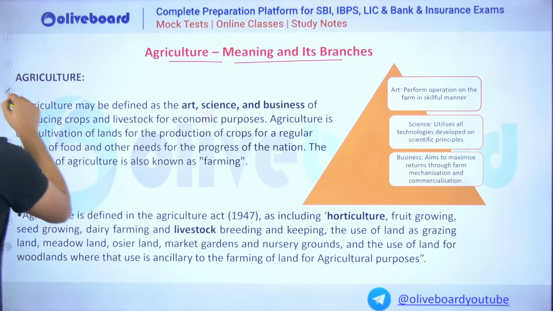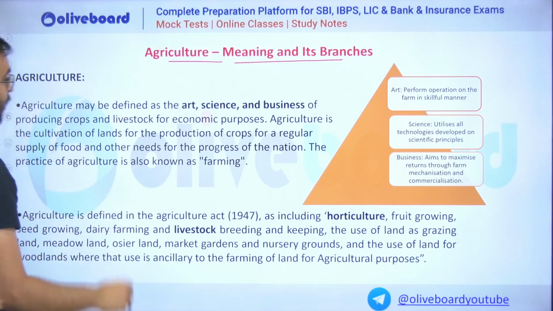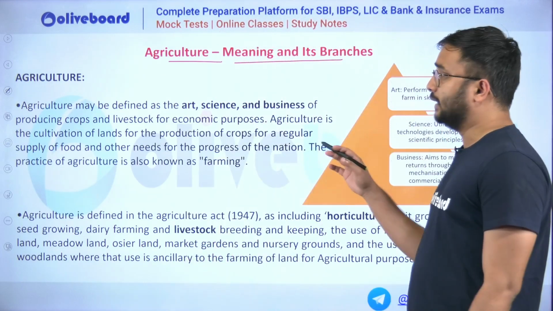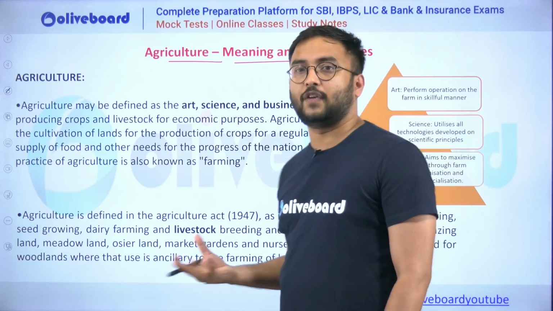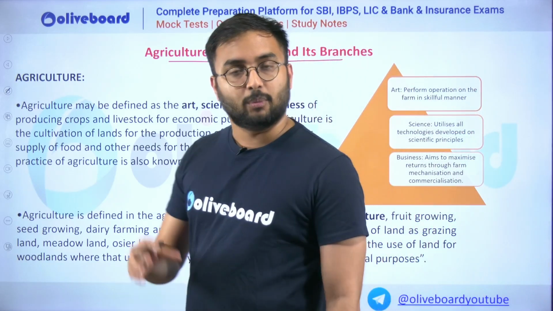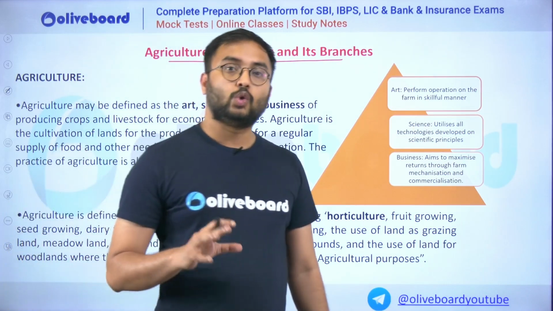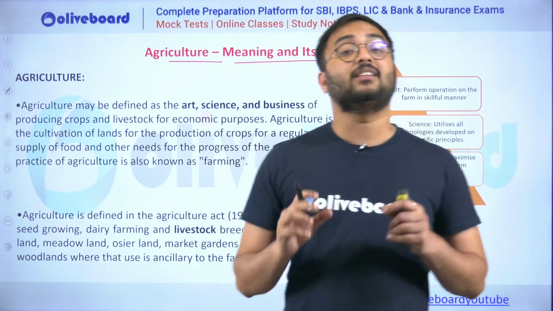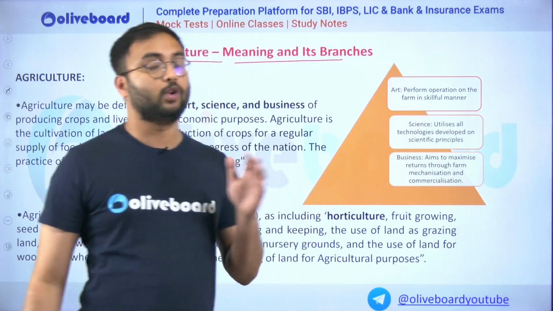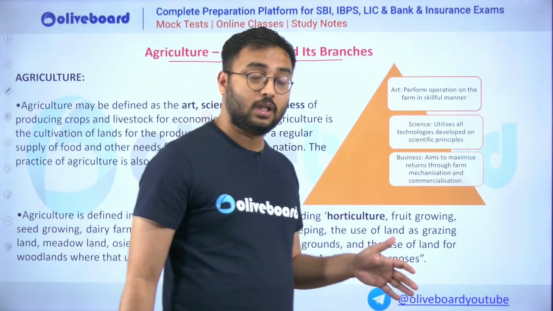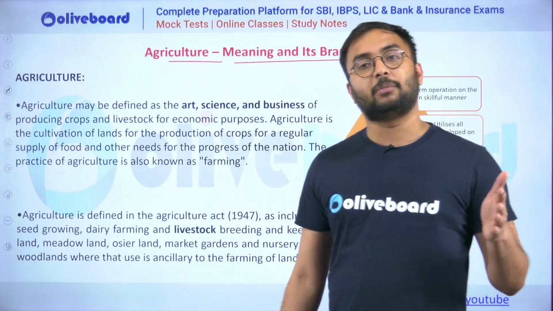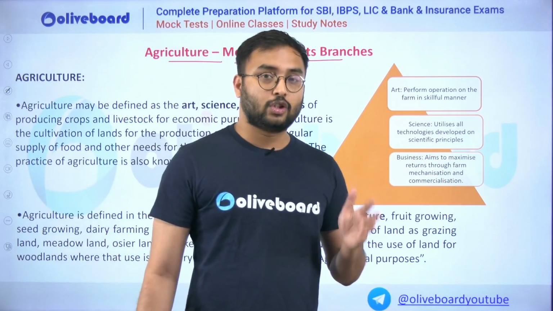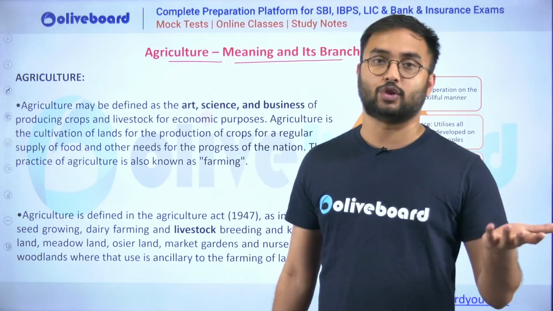So as you all know, we will begin this chapter with the definition of agriculture. Definition of agriculture in the sense, see, there are various subjective definitions of agriculture. From that, the most important thing we have to understand is to adapt to any of these definitions and to understand the basic meaning of these definitions. We don't need to run after the definitions, because maybe United States Department of Agriculture gives different definition for agriculture. Indian Council of Agricultural Research, ICAR, gives different definition of agriculture.